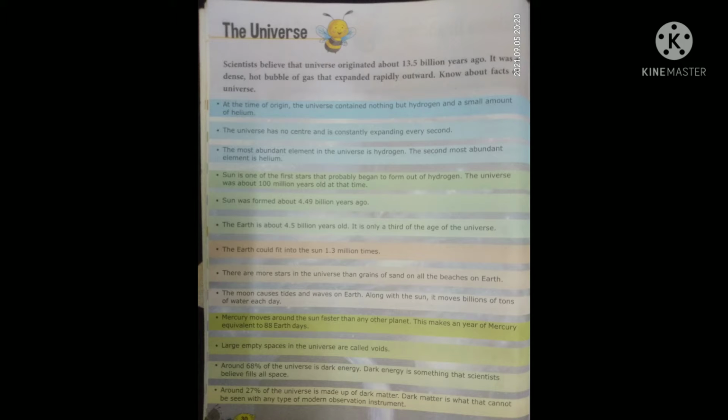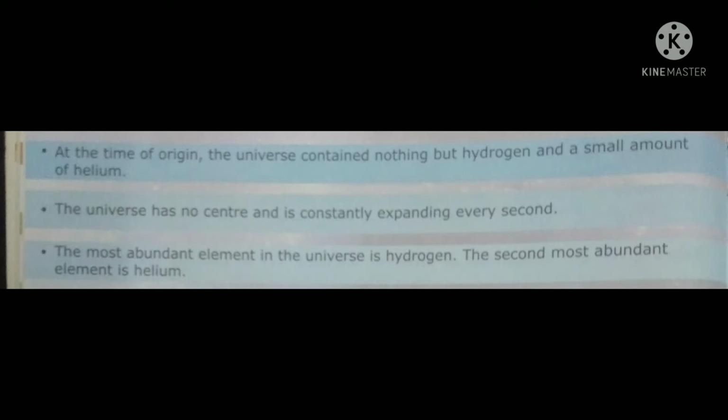Okay students, I am going to take the very first fact of the universe. At the time of origin, the universe contained nothing but hydrogen and a small amount of helium. It means when the universe started, it had nothing, only two gases were there. What were the names of those two gases? Hydrogen and helium.